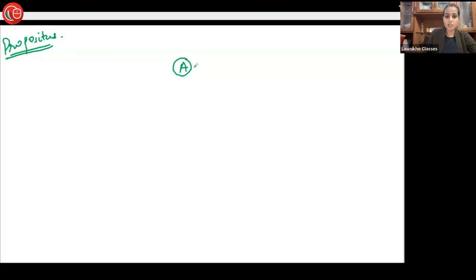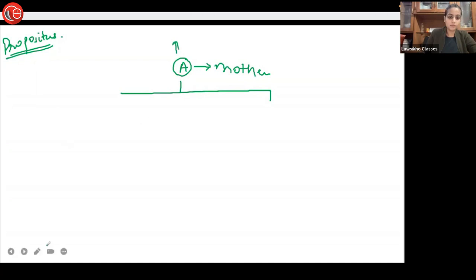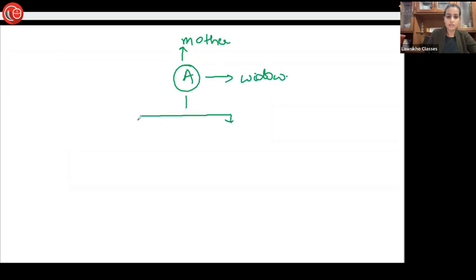So let's take down his heirs: his mother, his widow. We have his son and we have his daughter. Clear till here? No doubt.